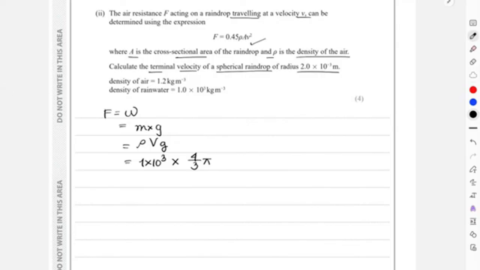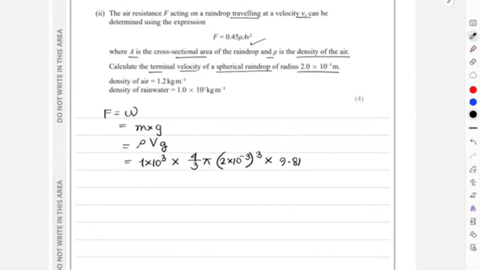Yes, 2 into 10 to the power of minus 3, entire thing under a cube, and this will again be multiplied with 9.81. So this is 4 by 3, pi multiplied with 2 into 10 to the power of minus 3 cubed, multiplied with 9.81.